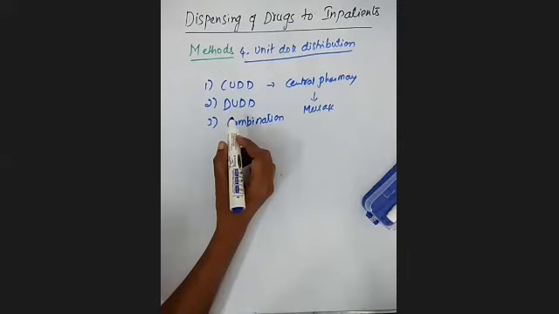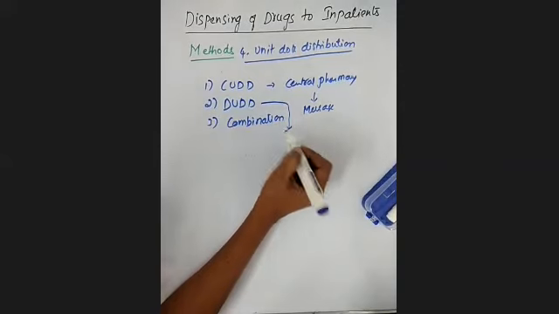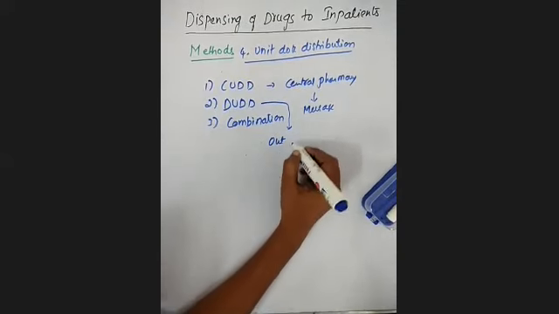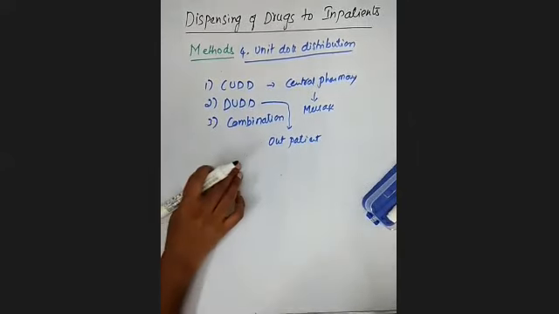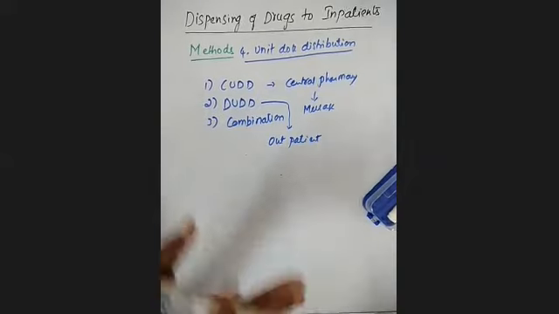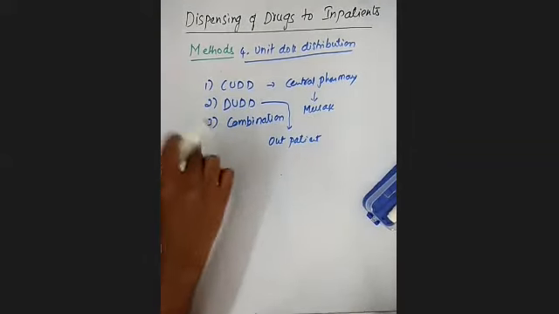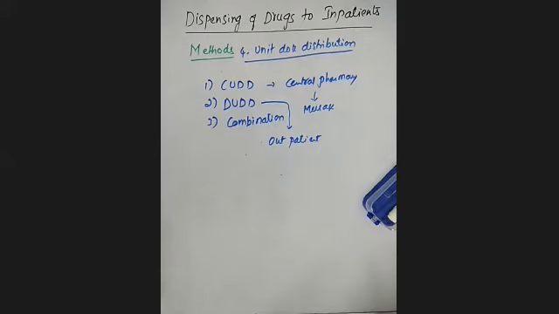Coming to DUDD, here dispensing of drugs to the inpatients is decentralized. Decentralized means not necessarily from the central pharmacy; it can also be from the outpatient dispensing area, or from the central pharmacy, or from both. That you call the decentralized unit dose distribution system. And the third one, a combination of these two, can also be used. That's all, students, regarding dispensing of drugs to the inpatients.